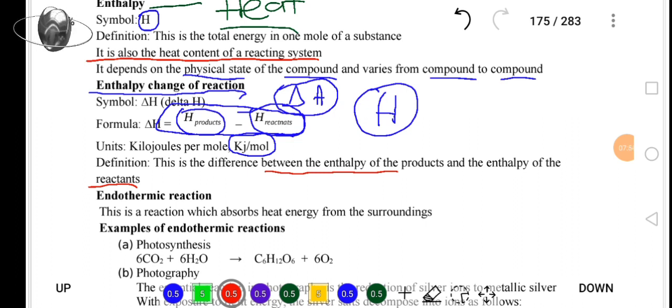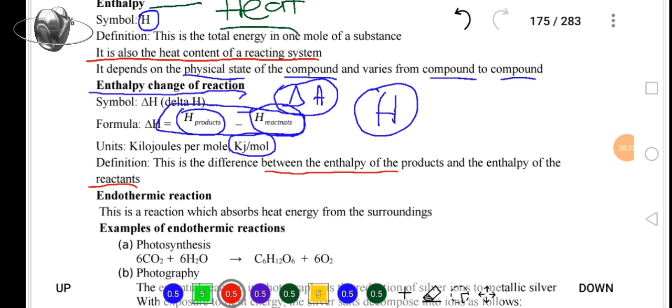So we have looked at 2 terms. We have looked at enthalpy itself and the enthalpy change. Remember the symbols, remember the definitions. Now, in as much as we discuss chemical reactions, I introduced the topic to say there are energy changes that take place when a chemical reaction is taking place. Meaning, the reaction may be endothermic, the reaction may also be exothermic.